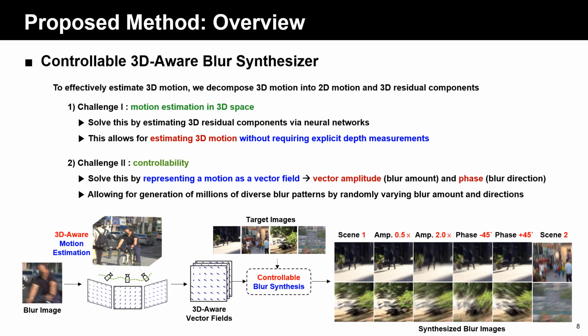Additionally, we represent motion as a vector field, such that we can adjust vector amplitude and phase in order to control blur amount and directions. As a result, we can handle a wide range of unseen blur scenarios by randomly varying the blur intensities, directions, and scenes during the deblurring training.